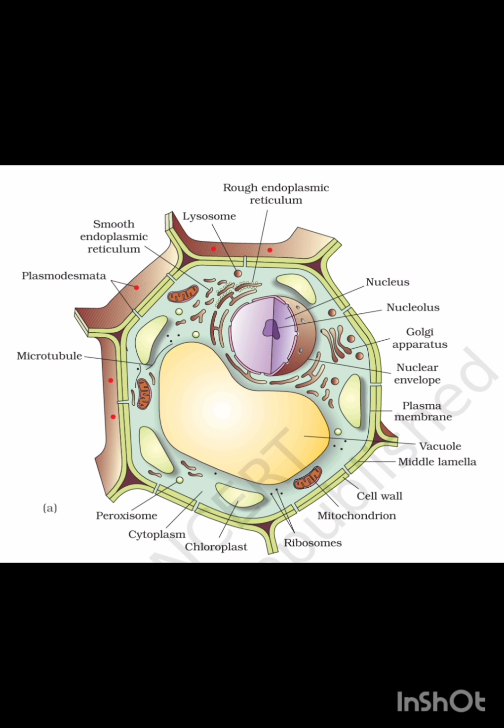Then figure 8.3. A, plant cell, and B, animal cell. What are the components of a plant cell? Rough endoplasmic reticulum, smooth endoplasmic reticulum, lysosome, plasmodesmata, microtubule, peroxisome, cytoplasm, chloroplast, ribosomes, mitochondria, cell wall, middle lamella, vacuole, plasma membrane, nuclear envelope, Golgi apparatus, nucleolus, and nucleus.